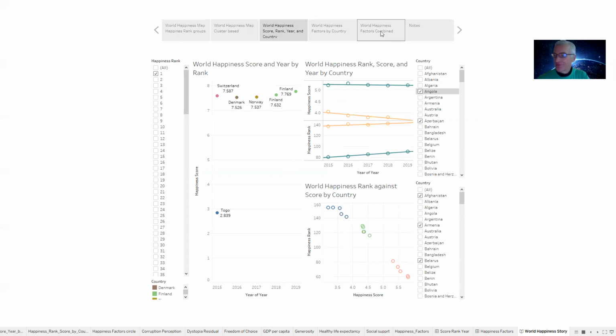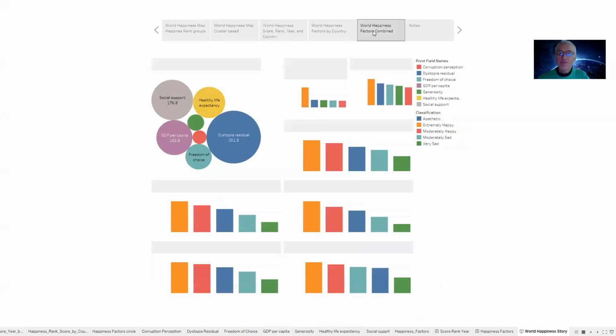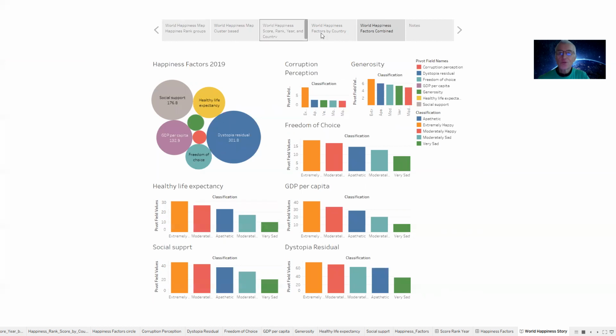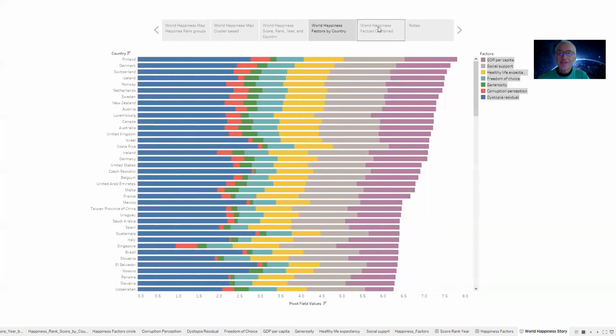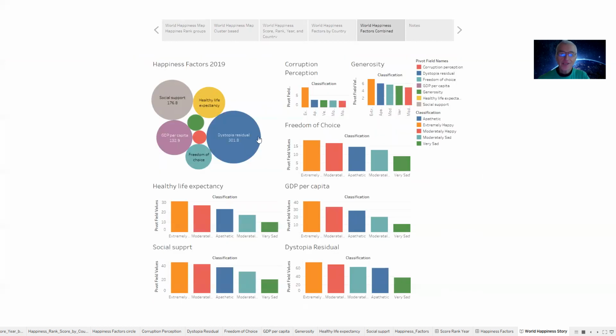The last part of this visualization really shows the factors that contribute to happiness, in 2 views that show the same thing. These are the 7 factors listed here. This visualization is based on the totals, so you can see the total for all 158 countries amounts to this one.